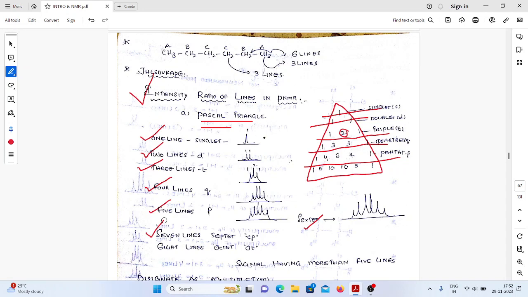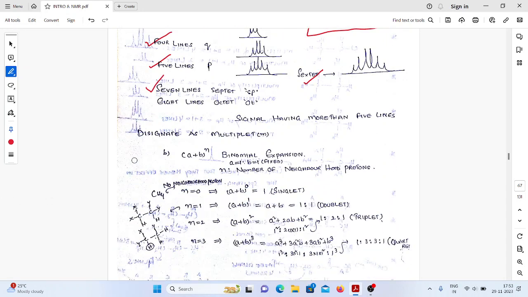Okay, according to the Pascal triangle. We have a second criterion that is also commonly called binomial expansion. (A plus B) whole power n. n is the number of neighboring protons. If there are no neighboring protons, only one signal, that is the singlet. If you have only one neighboring proton like this, you will get a doublet, 1 is to 1 ratio, n equal to 1. If you have two neighboring protons like this, we will get the (a plus b) whole square formula, a square plus 2ab plus b square. So what will be the ratio?